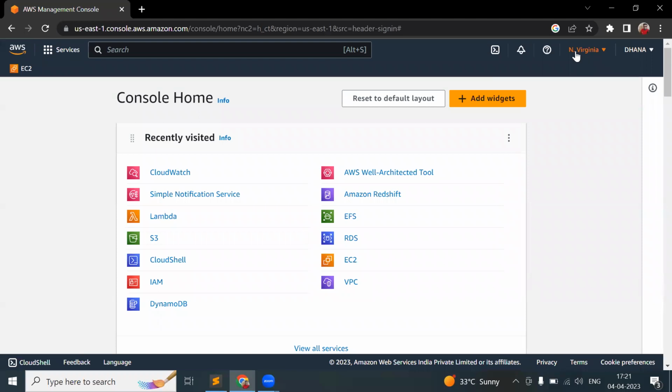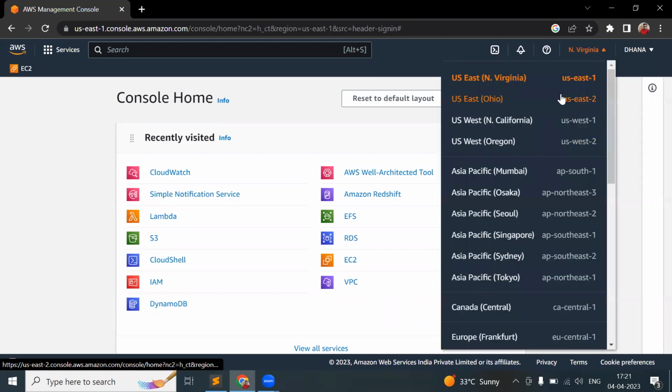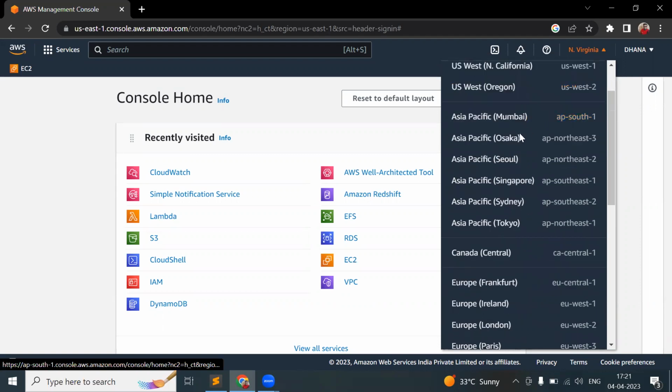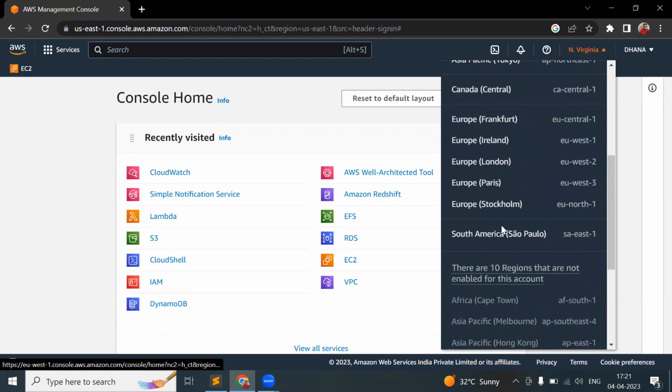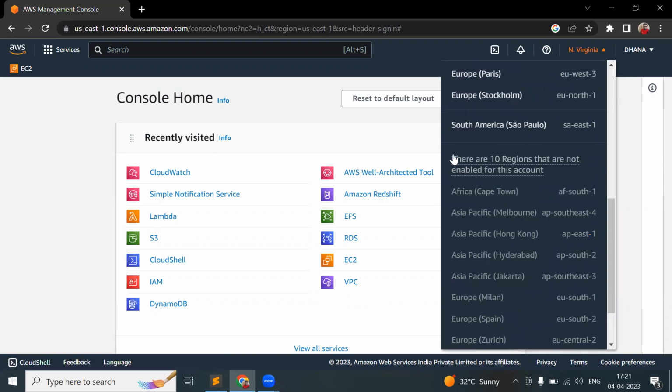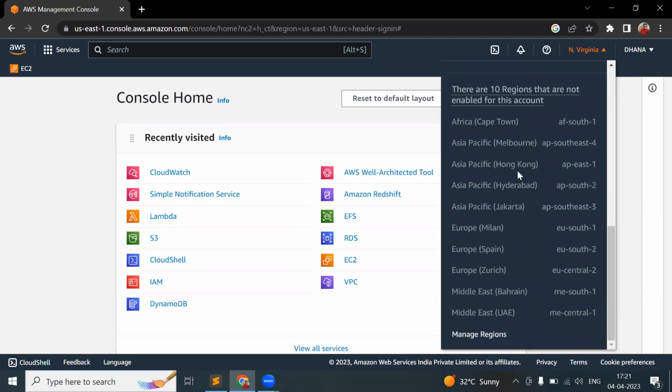Before that, there is one option called N. Virginia. N. Virginia is North Virginia, in the US. These are regions: North Virginia, Ohio, North California, Oregon. In Asia, we have Mumbai, Osaka, Seoul, Singapore, Sydney, Tokyo, and we have Canada and European countries as well. There are 10 other regions which are not enabled for the free account. We even have Hyderabad as well, but for the free version, it is not enabled.